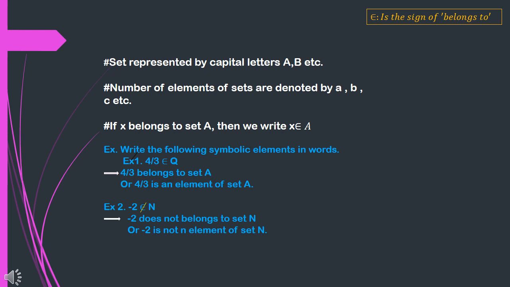For example, write the following symbolic statements in words. For example, 4 by 3 belongs to Q. How do we write it as a statement? 4 by 3 belongs to the set Q, or 4 by 3 is an element of the set Q. Second one, -2 does not belong to N. That means we write the statement as: -2 does not belong to the set of natural numbers, or -2 is not an element of the set of natural numbers.